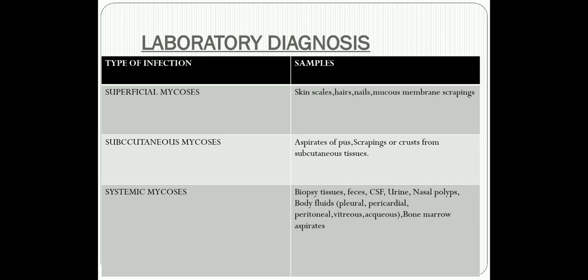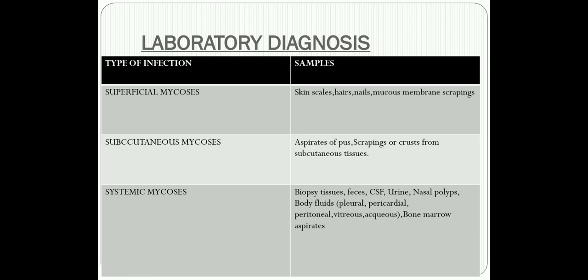So now we progress to the lab diagnosis of the fungal infections. First and foremost, for an effective lab diagnosis of fungal infection, you should have a high clinical index of suspicion. So whenever you encounter a patient with infectious diseases, always please have a very high index of suspicion for fungal infections. Only then you will be able to identify them.